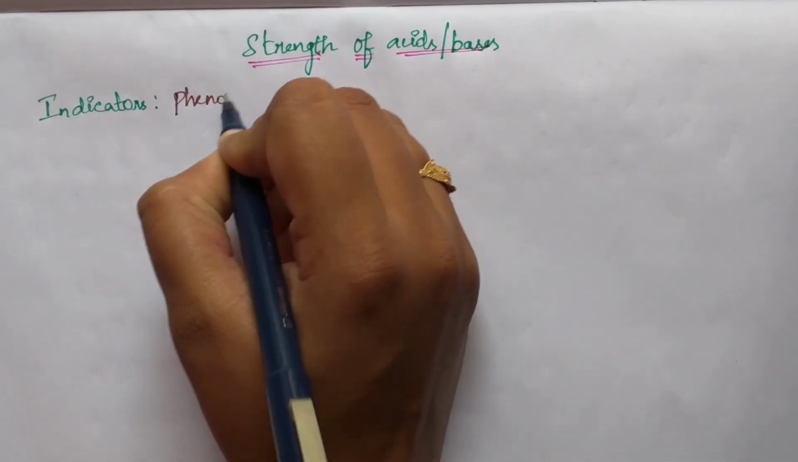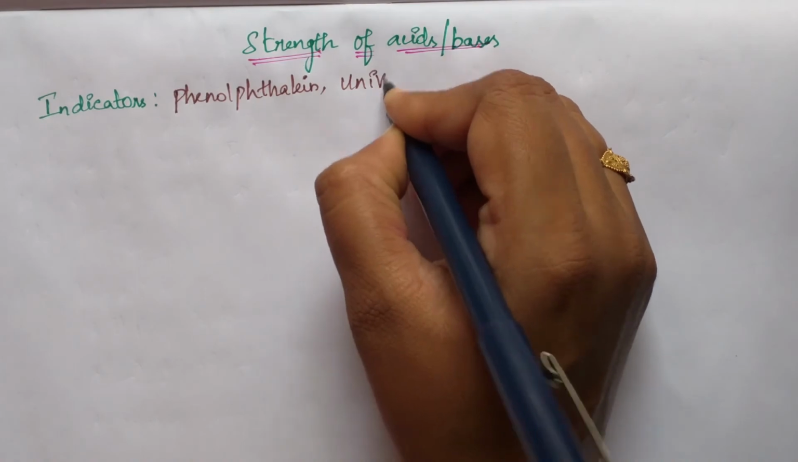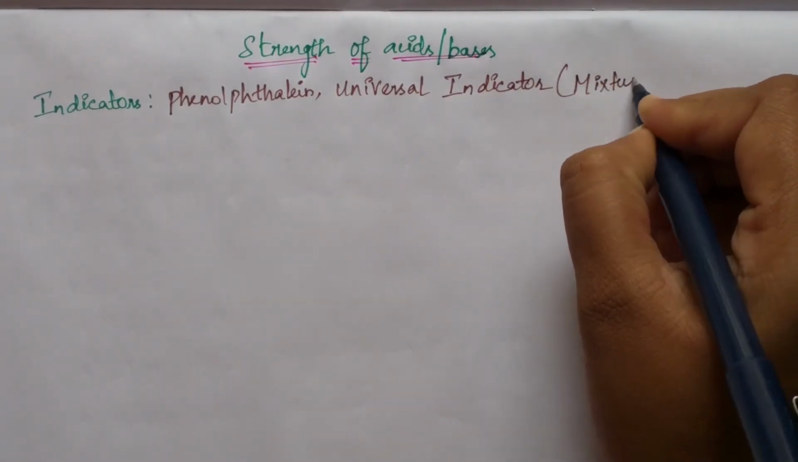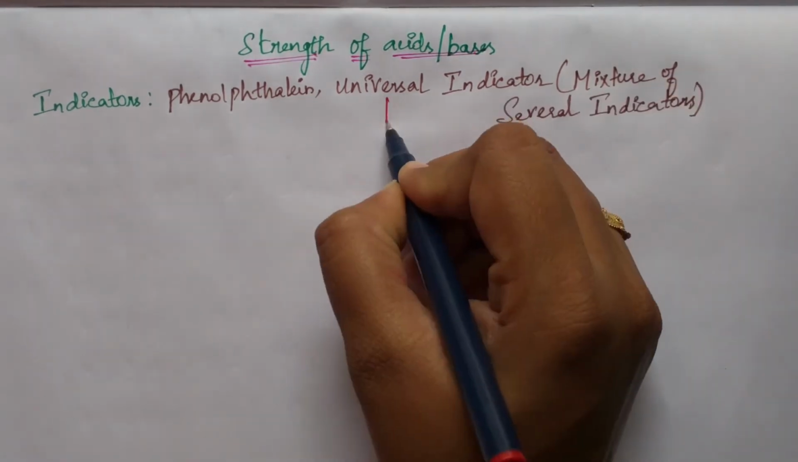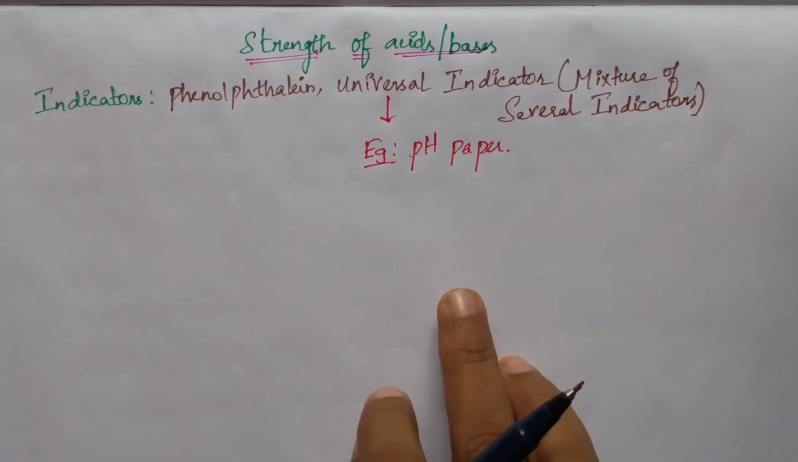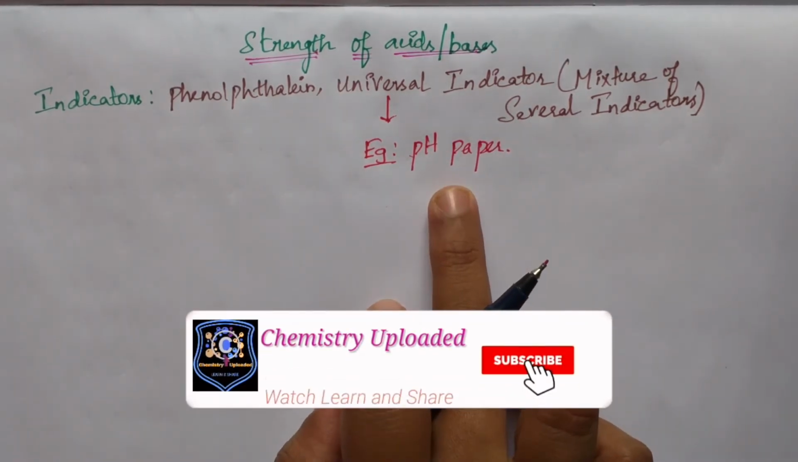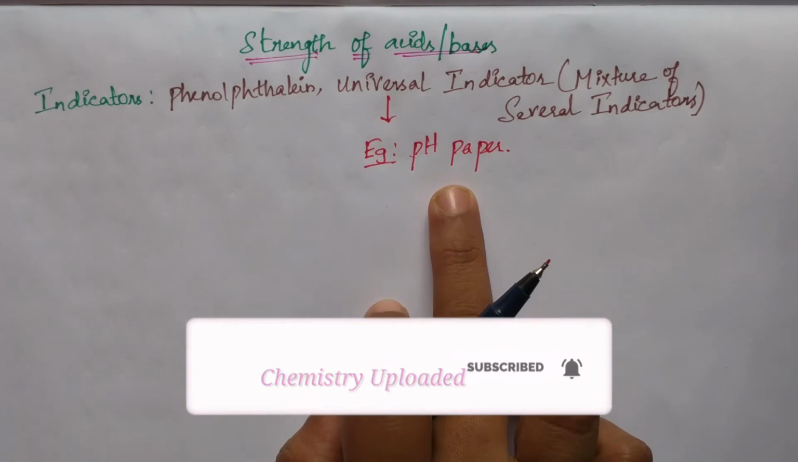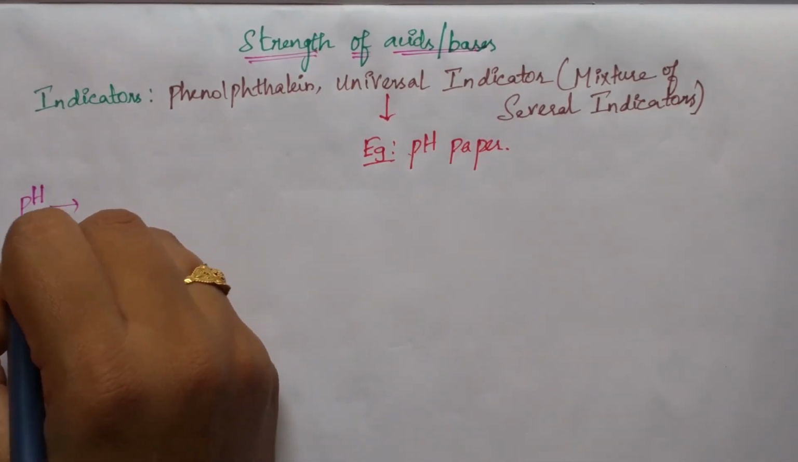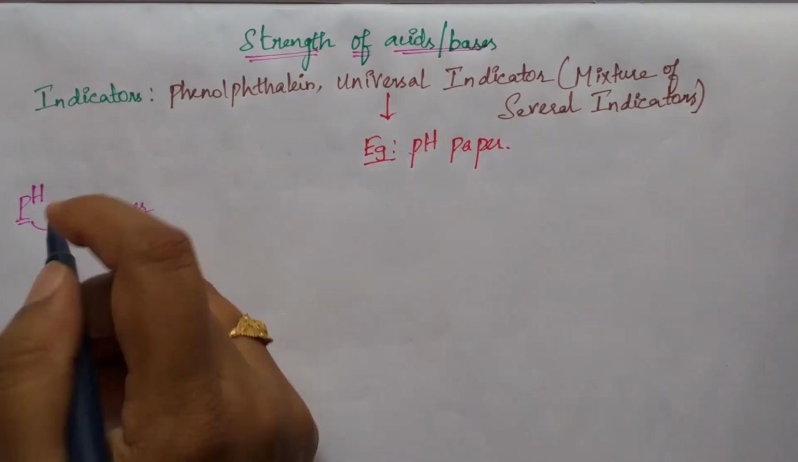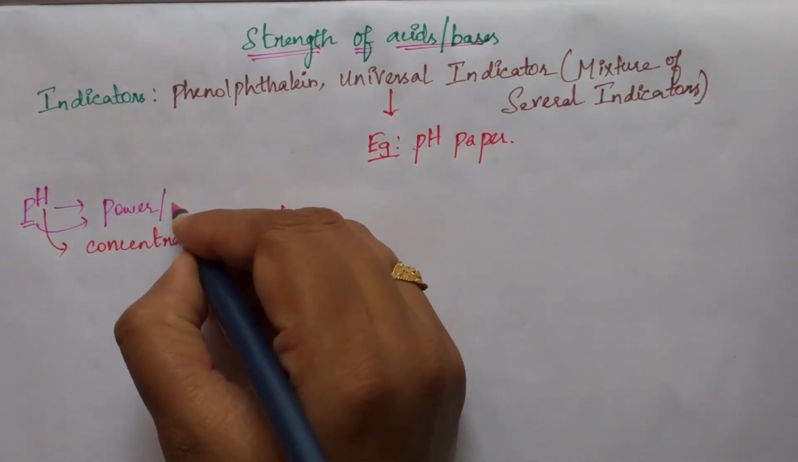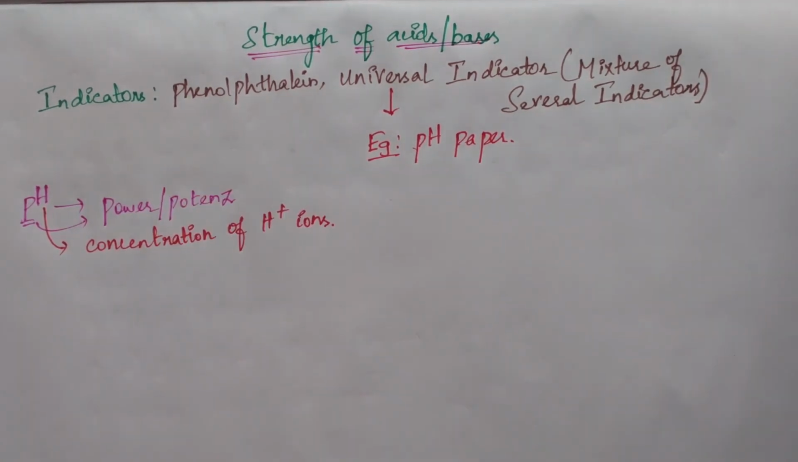Usually we use phenolphthalein and universal indicator. Universal indicator is a mixture of several indicators. An example of a universal indicator is pH paper. pH paper shows different H plus ion concentrations with different colors. What do P and H stand for? P stands for power, and H stands for the concentration of H plus ion. That means potential. So it mainly depends on H plus ions.